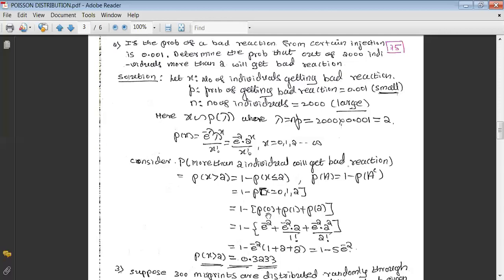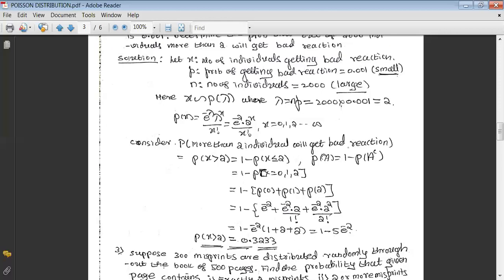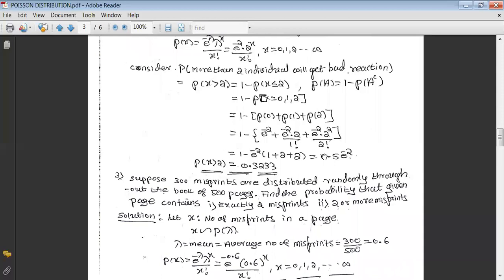And we want P of 0, P of 1, P of 2. We have to go for P of x. Once you take x equal to 0, you'll get this. Once you take x equal to 1 here, you'll get this. Once you take x equal to 2, you'll get this. From each of these, I can take e raised to minus 2 as common. Then we'll have 1 here, here 2, here also 2. That becomes 1 minus 5 times e raised to minus 2. The calculation of that leads to 0.3233. That is the probability that out of 2000 individuals, more than 2 will get a bad reaction, whenever the probability of getting a bad reaction is 0.001.